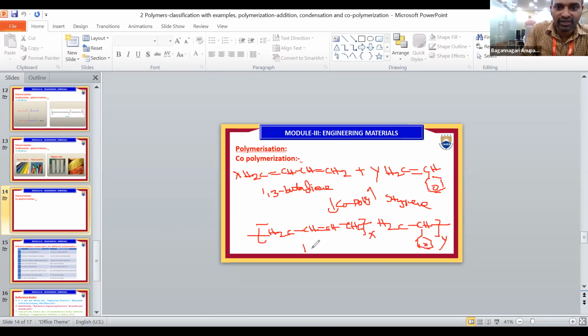The name of this one is Buna S rubber. So this is the preparation of a copolymer. How do we get the copolymer? X number of one monomer and Y number of another monomer combine to form a large molecule.